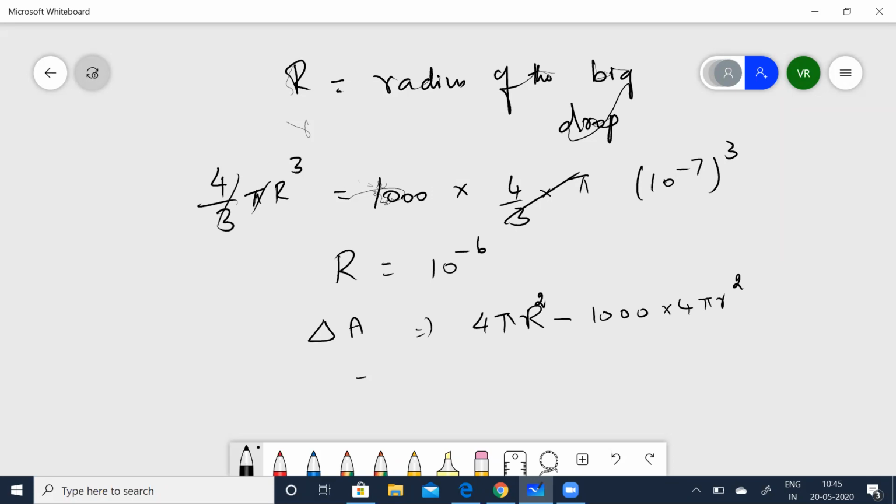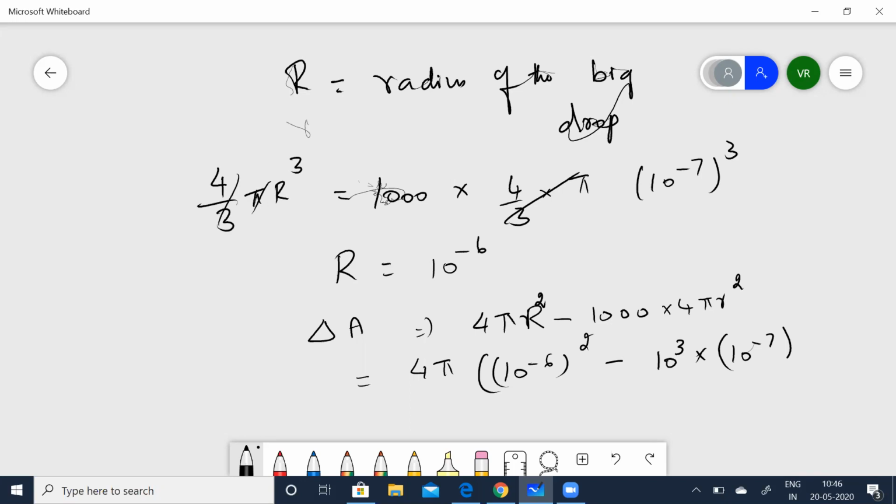So what would that be? Let me take 4 pi as a common factor. We have already found that R is 10 to the power of minus 6, so (10 to the power of minus 6) the whole squared, minus 10 to the power of 3 into (10 to the power of minus 7) the whole square. 1000 can be written as 10 to the power of 3.